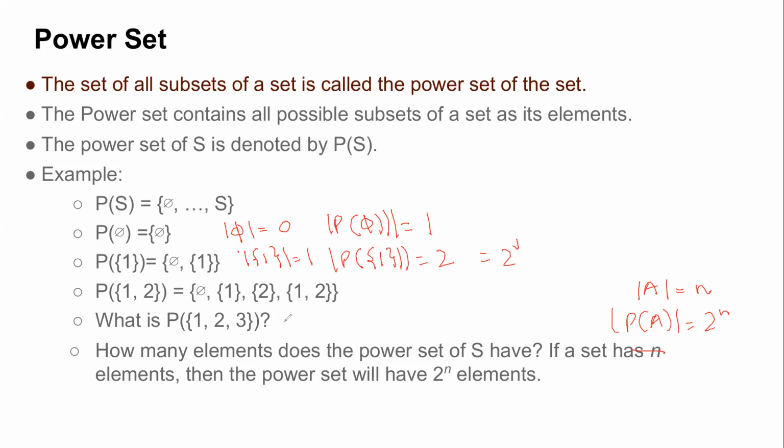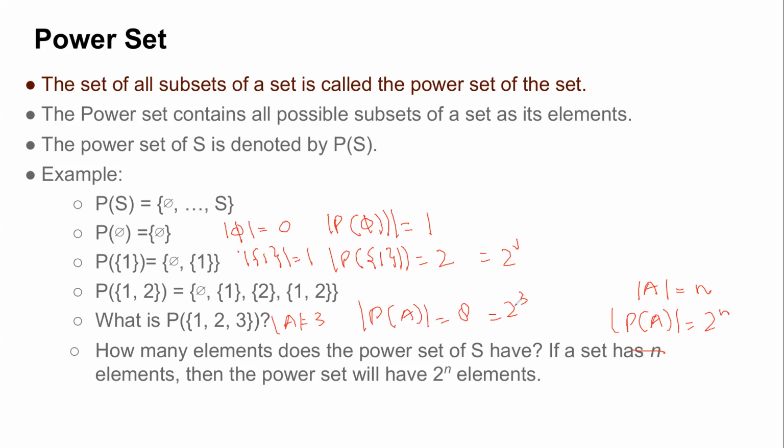Similarly here, the size of the set was 3, and when we took the power set, its size was 8, which is 2 to the power 3. So in general, when you take the power set of a set with n elements, it is 2 to the power n, right? So is this clear to everyone? Power set?